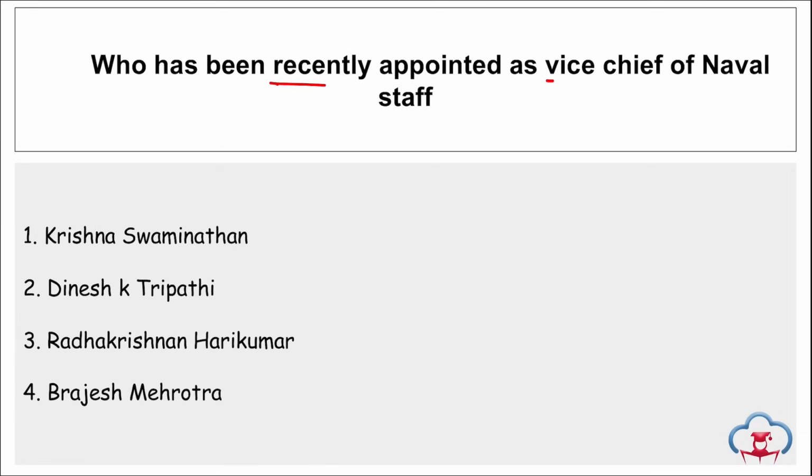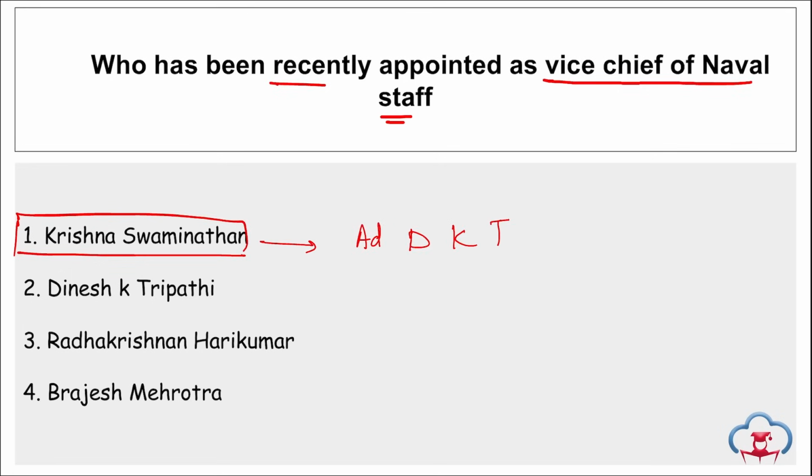Next, who has been recently appointed as the Vice Chief of Naval Staff? So remember, recently who has been appointed as the Vice Chief of Naval Staff? So Vice Admiral Krishna Swaminathan. Vice Admiral Krishna Swaminathan has assumed the charge as the Vice Chief of Naval Staff. Prior to this, he was serving at the position of the Chief of Personnel at the Naval Headquarters in New Delhi. He will be succeeding whom? He will be succeeding Admiral Dinesh K. Tripathi. Correct? Who assumed the charge as the Chief of Naval Staff. Right, and now he will be succeeding Admiral Dinesh K. Tripathi to be the new Vice Chief of Naval Staff, that is Vice Admiral Krishna Swaminathan. Take a note of this.